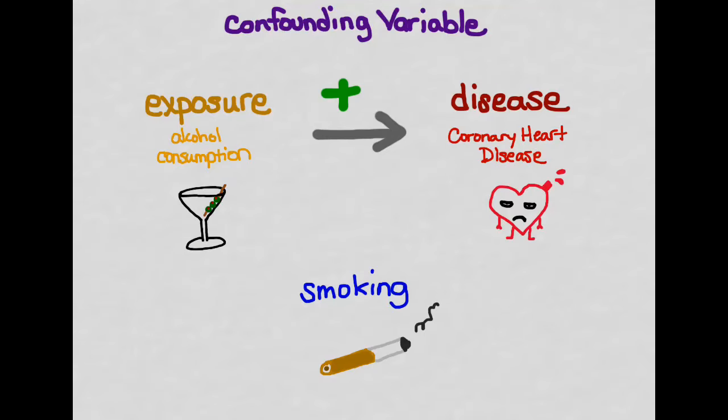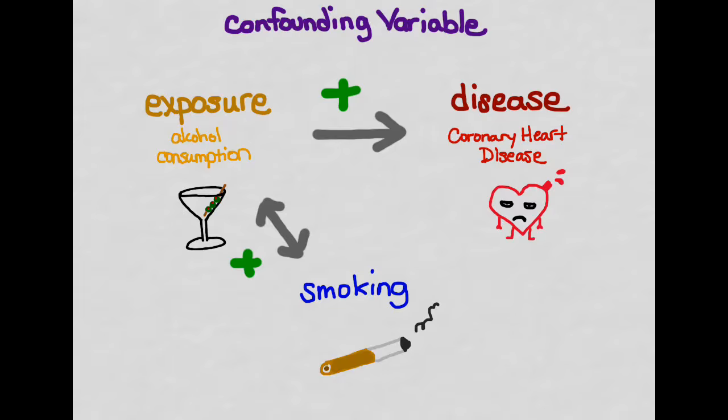Okay, so here's the schematic that we're going to use to talk about these confounding variables. So we've got an exposure, which is alcohol consumption, and we see that this exposure is associated with an increased risk in coronary heart disease. Okay, so that's indicated by this plus sign. But there's a confounding variable here, which is smoking. Okay, and so smoking is a confounding variable because it meets two conditions.